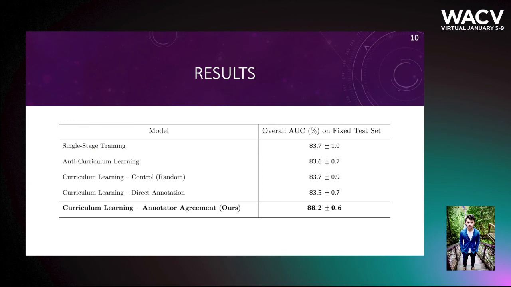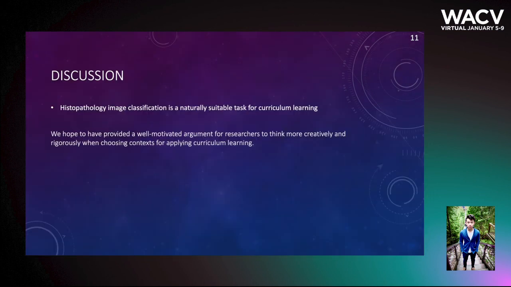We compare our proposed model to multiple baselines, including a standard single-stage baseline and multiple modified curriculum frameworks. We find that our proposed curriculum learning method, which uses annotator agreement as a proxy for difficulty, indeed outperforms our baselines by more than 4.5%. So the main takeaway from our paper is that yes, there are certain tasks, such as histopathology image classification, that are naturally suitable for curriculum learning.